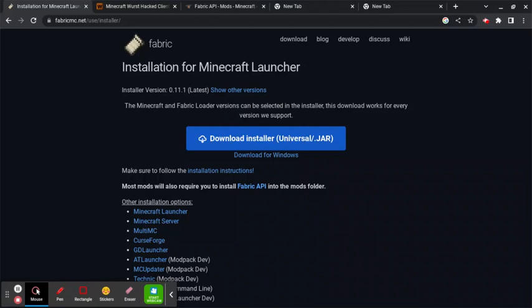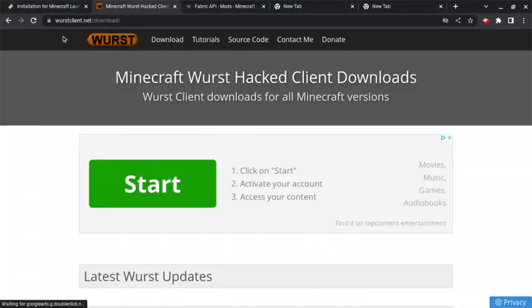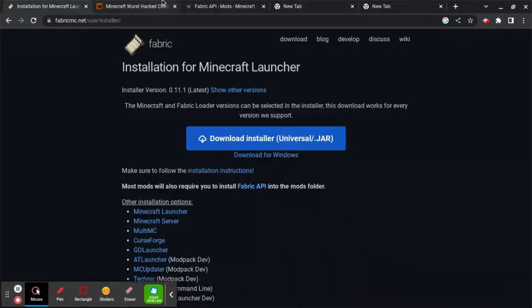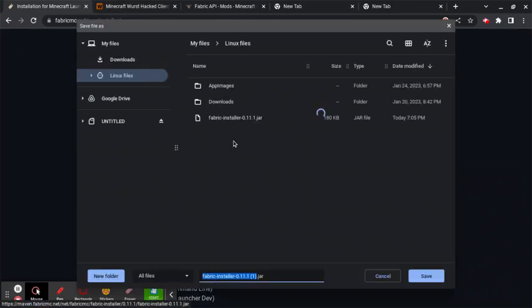The autistic man with a plan here, and today I'm going to be showing you guys how to get the Wurst Hacked client on a Chromebook. Wurst is not a virus, so it's completely safe to use. Although on servers, you won't get hacked.